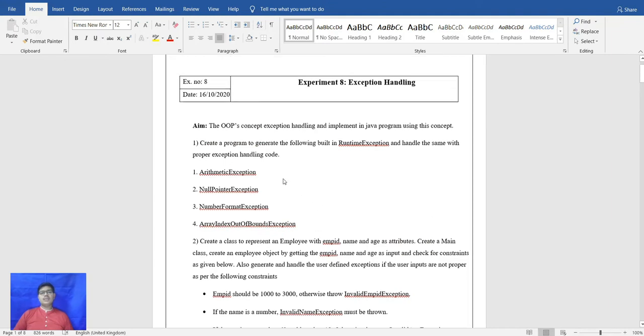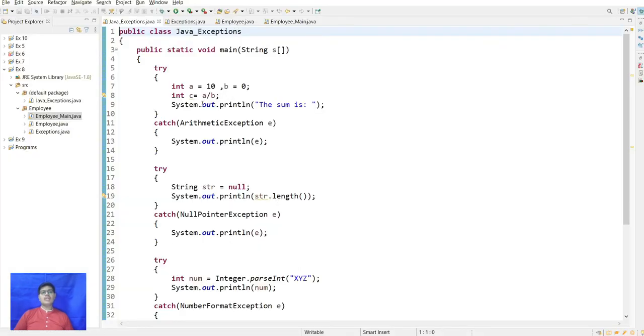In the first program, we have to generate exceptions, that is arithmetic exception, null pointer exception, number format exception, and array out of bound exception. This is the program.